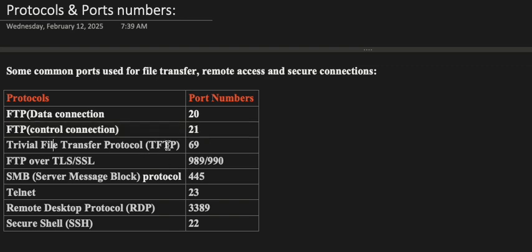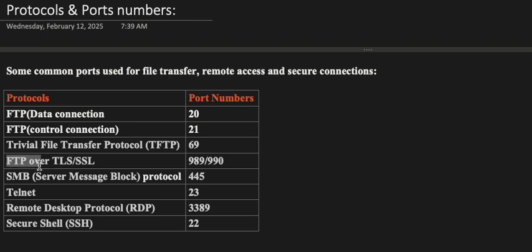TFTP, Trivial File Transfer Protocol, over port 69 is a simpler, unauthenticated version of FTP used for transferring small files. TFTP is an unauthenticated version of FTP and it is used for transferring small files over port 69.